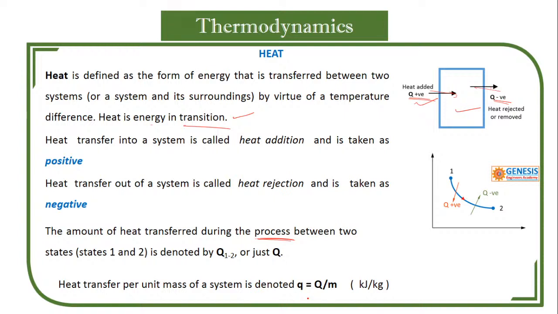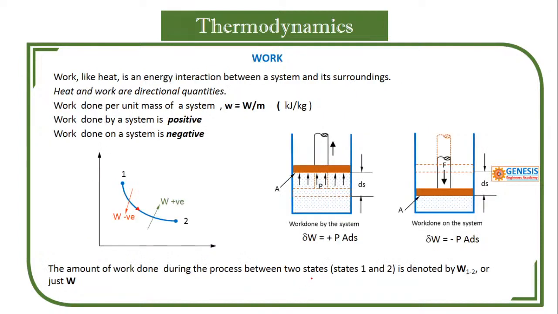This small q indicates that it is a specific property, that is capital Q by m. Capital Q is an extensive property. It is not practically used, but it is a quantity you can say. Next process, that is work. We have discussed this already during the processes.